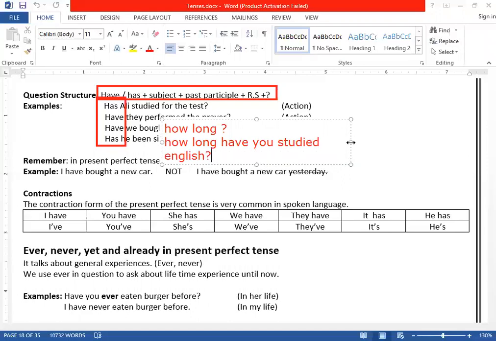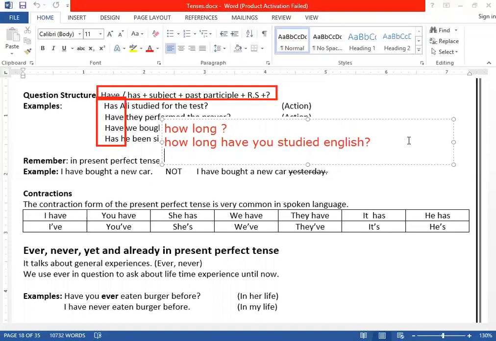Can you see here? I asked you, how long have you studied English? I want to know about the length, the duration of an action, that how long you have studied English. I want to know about the duration of time. Clear? Then now you should understand which tense is this? Present perfect. And to give duration of an action, again, you will use which tense? Present perfect tense. Are you getting it?